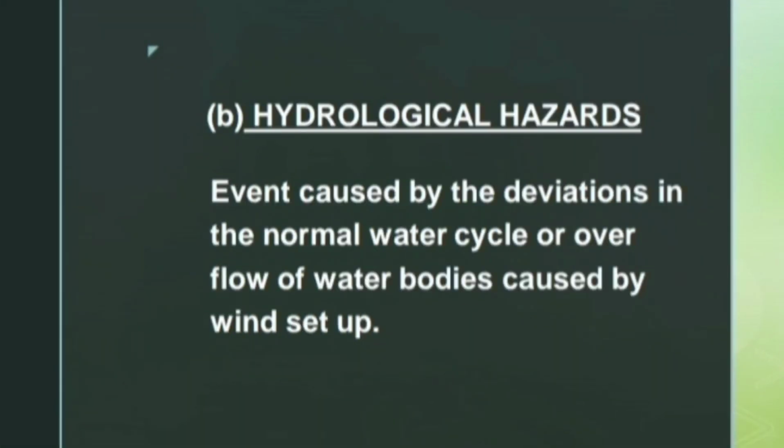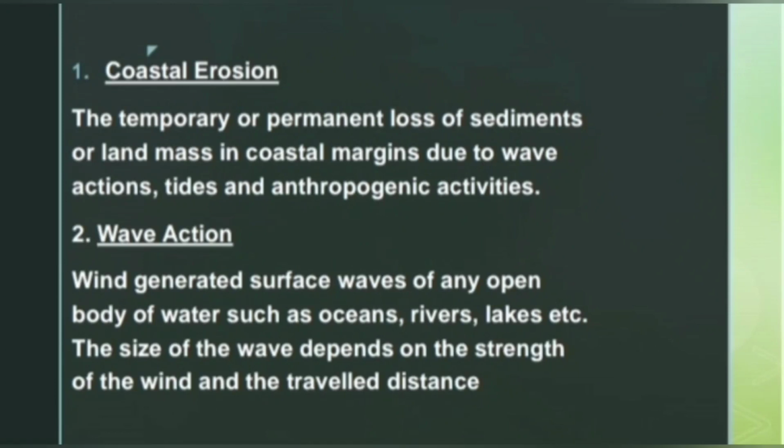After geophysical hazard, the next is the hydrological hazard. That is the event caused by the deviations in the normal water cycle or overflow of water bodies caused by wind setup. Under there, first is the coastal erosion. Coastal erosion is the temporary or permanent loss of sediments or landmass in coastal margins due to the wave actions, tides, and anthropogenic activities.